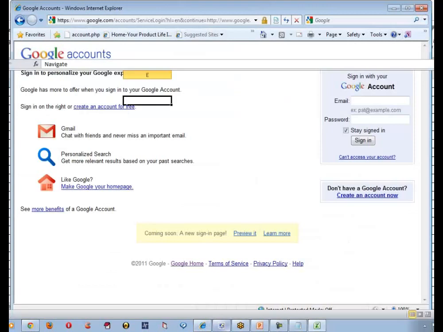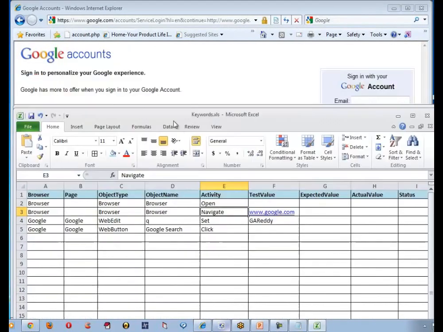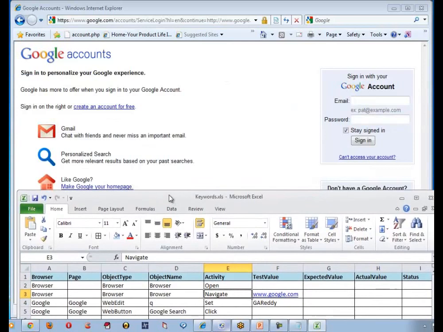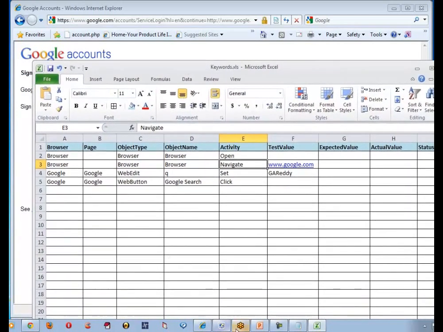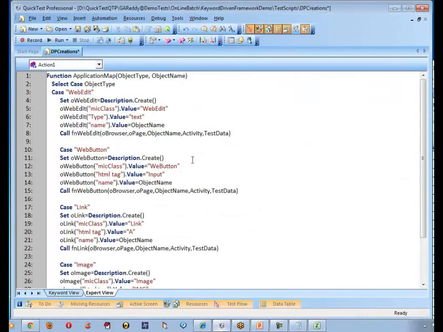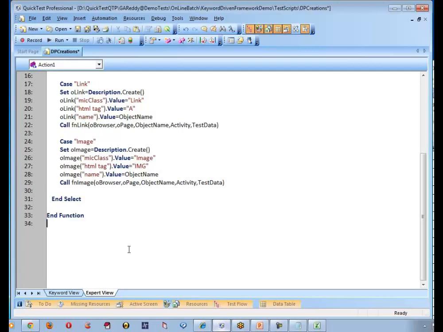Or let me give you one more test. Let's say I want to change the test case now, with respect to this Gmail. Can I do this? We can also do this because we have written one function where we are going to create a web edit description, and whenever the object type is web edit, I'm going to call a function called web edit function. What is it going to do? It can set, it can activate, it can click, it can set secure, it can do everything. So let me do those actions now so that you would understand.